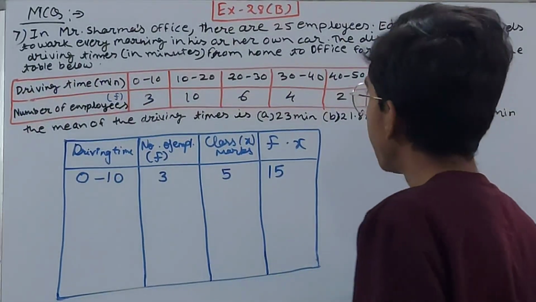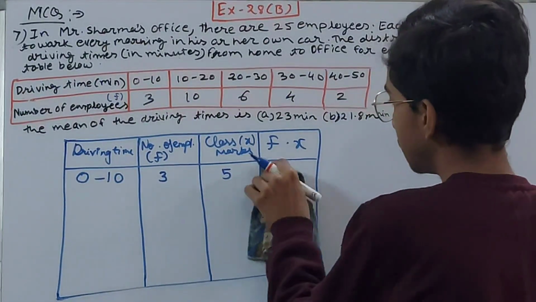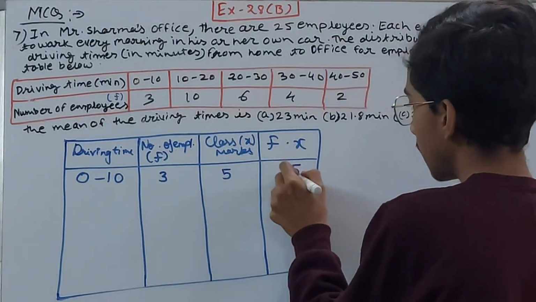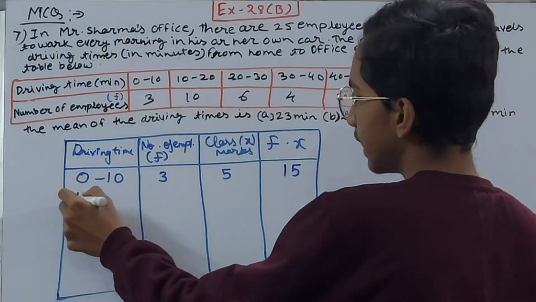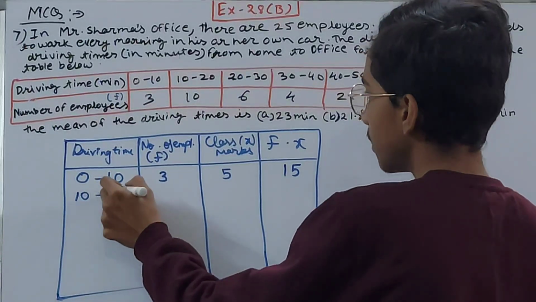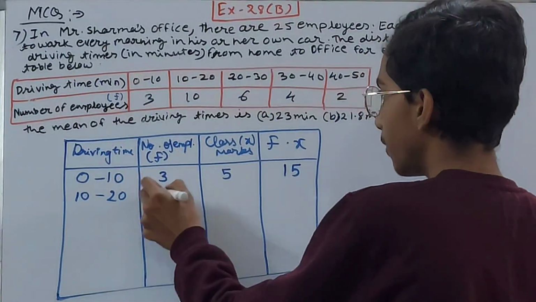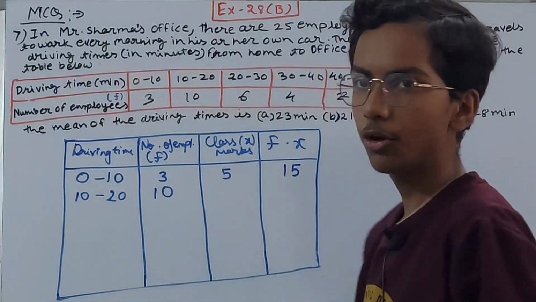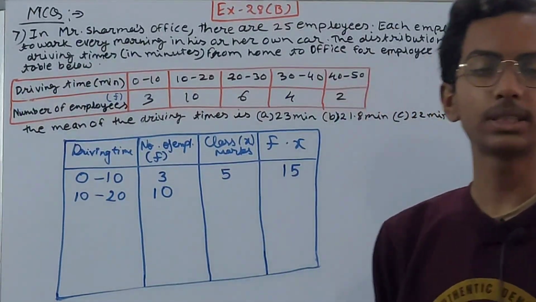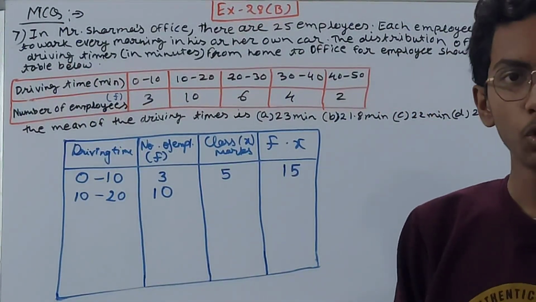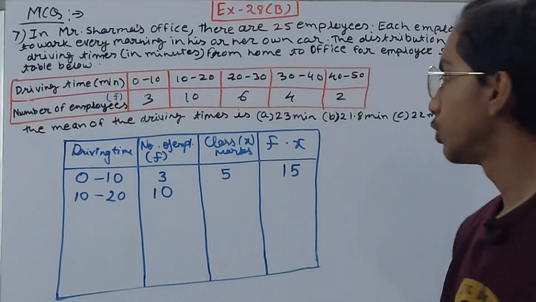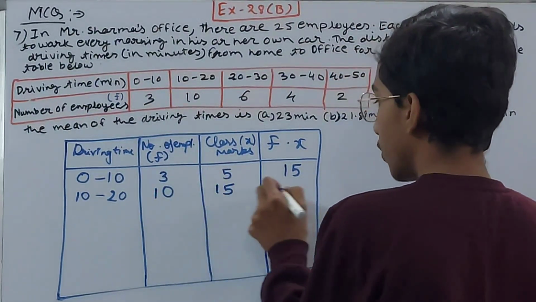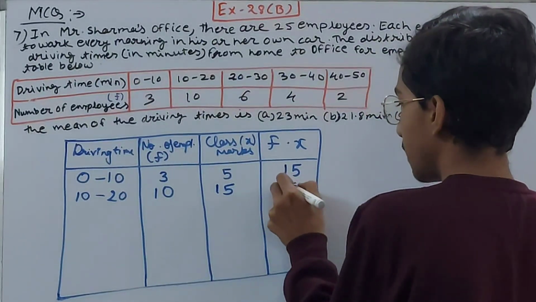Let me just shift it a little bit here, because we need a hundreds digit place as well. Now you have the next class, that is 10 to 20, and the number of employees there is 10. Class mark will be 10 plus 20 upon 2, 30 upon 2, that is 15. So class mark will become 15, and the product of these two will become 150.